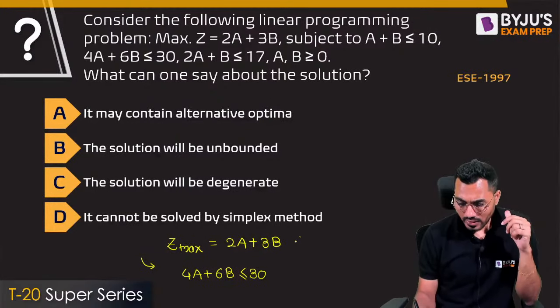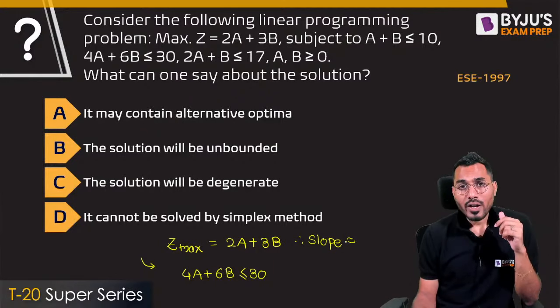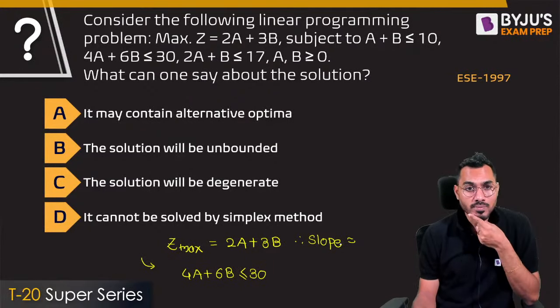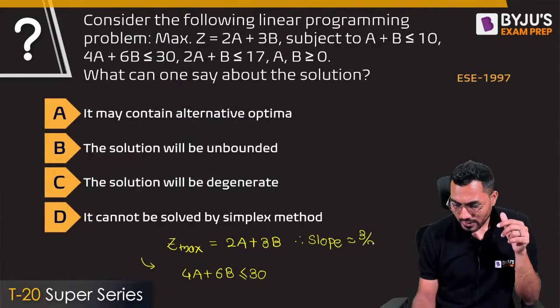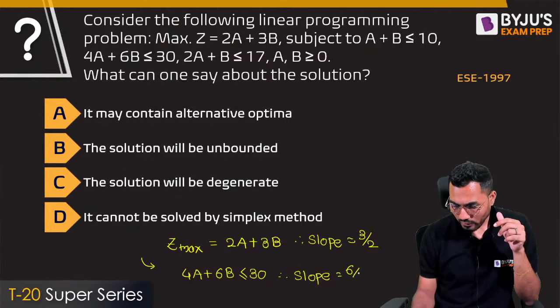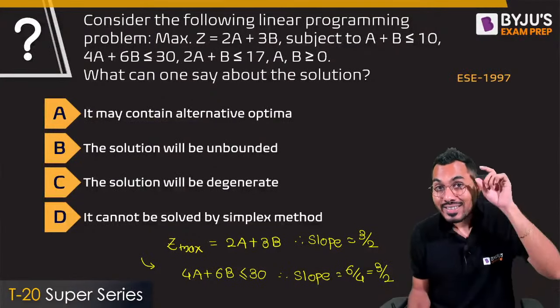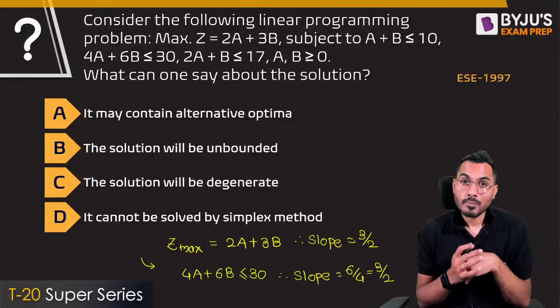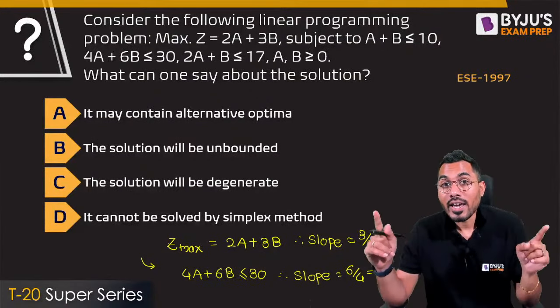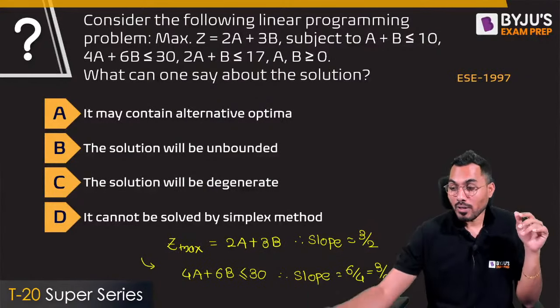So if I calculate the slope here, that is the y intercept by the x intercept, the y intercept is 3 divided by the x intercept 2. And the slope of this line is 6 by 4, which is exactly equal to 3 by 2. So when the slope of a constraint line is exactly equal to the slope of the objective function, it will have multiple optima.